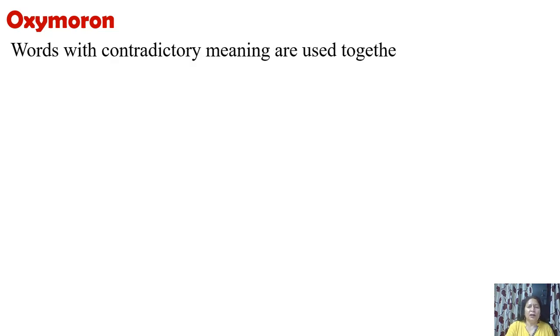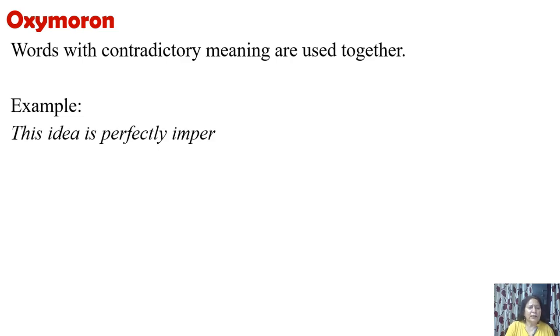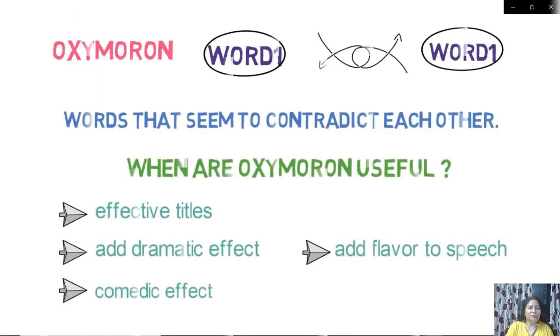Next is oxymoron. Oxymoron is when two words with opposite meanings are used together. Words with contradictory meaning are used together. Now let's look at this example. This idea is perfectly imperfect. Now perfectly and imperfect both have different meanings, but they have been used together, right? Thundering silence. This is again thundering and silence, used together with opposite meaning.